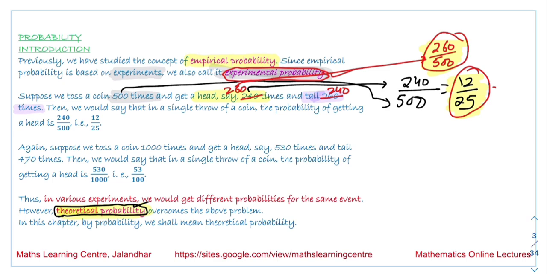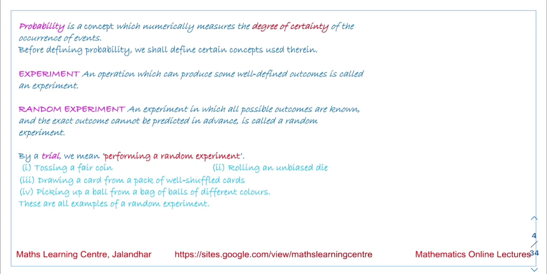The definition of probability is: probability is a concept which numerically measures the degree of certainty of occurrence of an event. Before defining the probability, we define some basic terms. These terms we have already studied in previous classes and videos. The first term is the experiment. An operation which can produce some well defined outcomes is called an experiment.